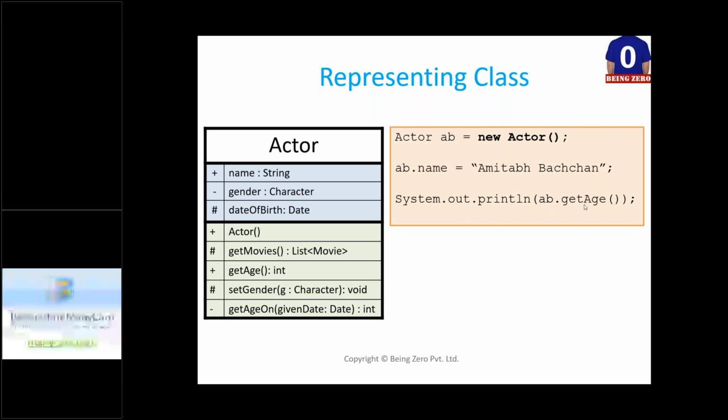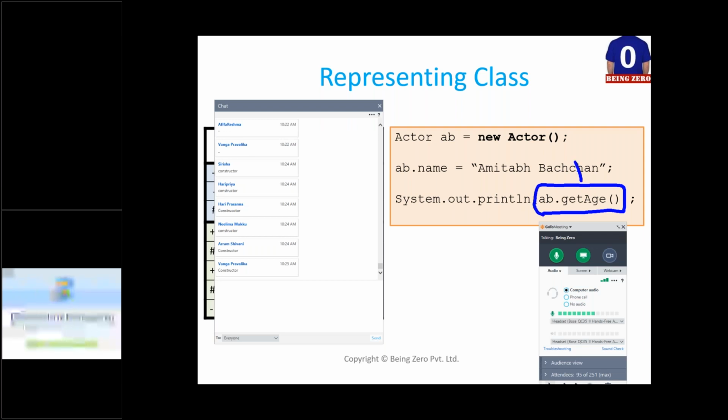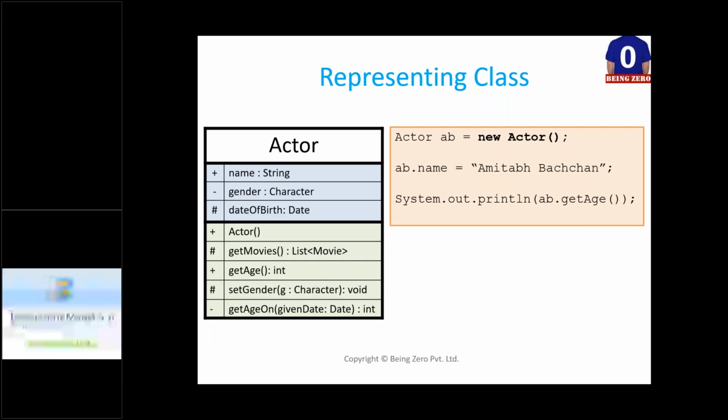What is the meaning of this line? What are we trying to do with this line? What is the meaning of ab.getAge? Yeah, we are accessing age. But what is getAge here? Is getAge a field or a function? Yeah, it is a function, it is a method, right?